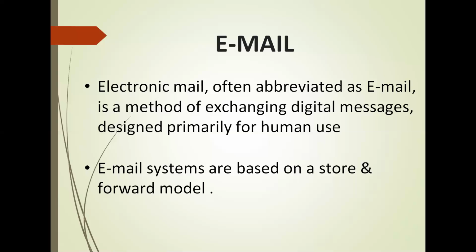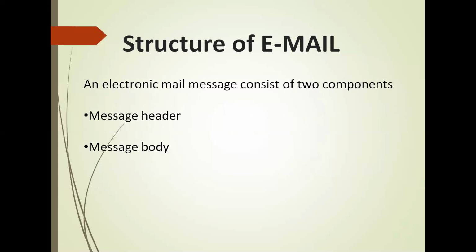The next slide shows the structure of email. The electronic mail message consists of two components, a message header and a message body. The message body is the email's content, whereas the message header contains control information, including an originator's email address and one or more recipient addresses.